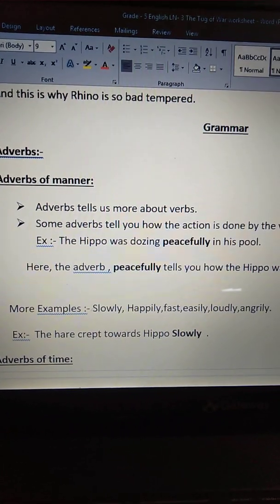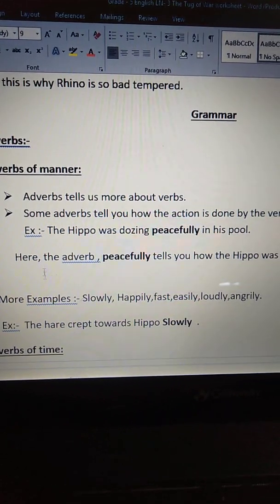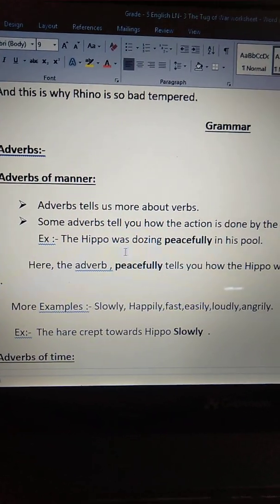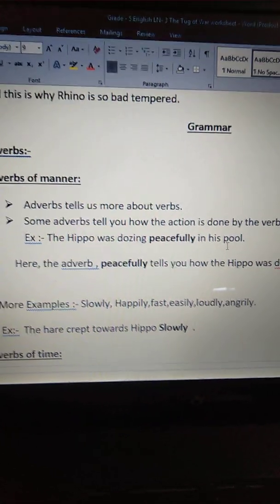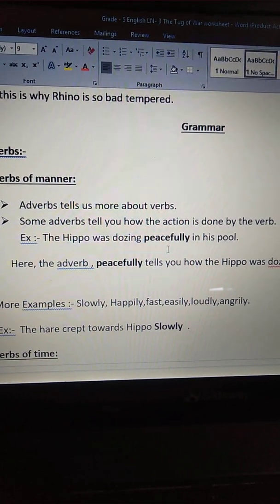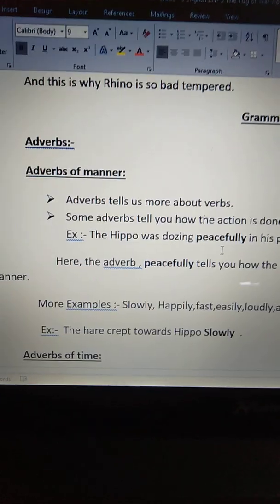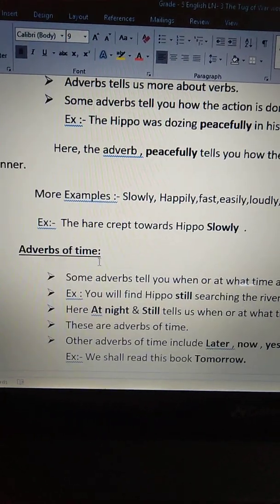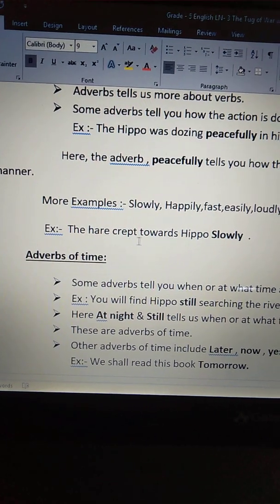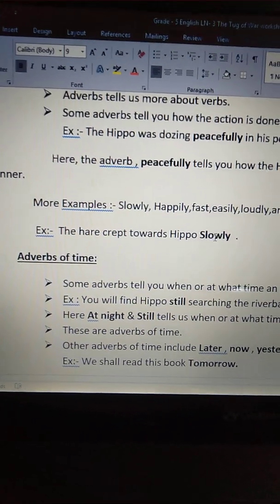Here, peacefully is an adverb. The hippo was dozing peacefully in his pool. And the other example is, the hare crept towards the hippo slowly.